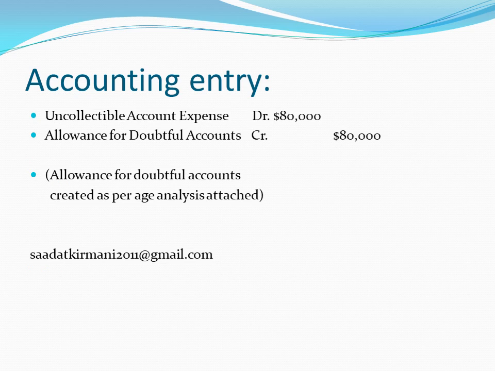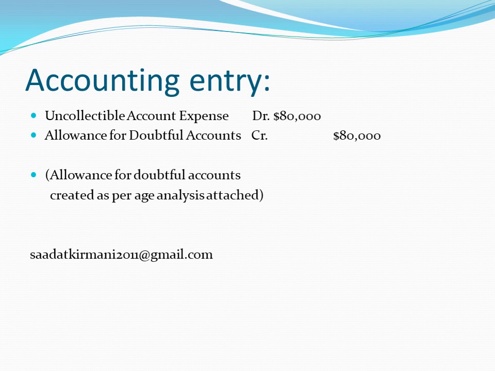Now the accounting entry: we debit uncollectible account expense $80,000, and we credit allowance for doubtful accounts $80,000, and there is a narration provided that allowance for doubtful accounts created as per age analysis attached.